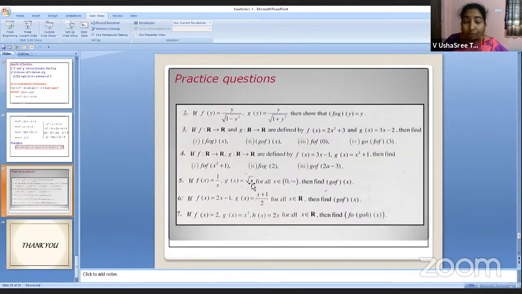Now, we'll continue with the class after some time, children. Meanwhile, I want you to take the screenshot of the practice questions, right? Before you take up these practice questions, we'll have a discussion on this bijective function and also the theorem. Don't worry about that. Please take a screenshot. We have discussed what is g circle f and so on, right? So you can keep practicing these problems. If you have any doubts in that, you can always leave your message in the chat box. We will address your doubts.